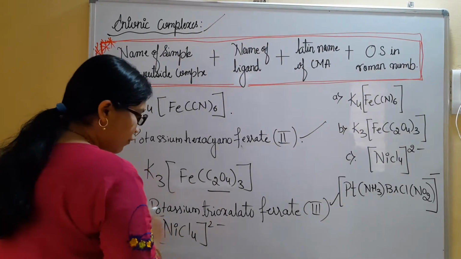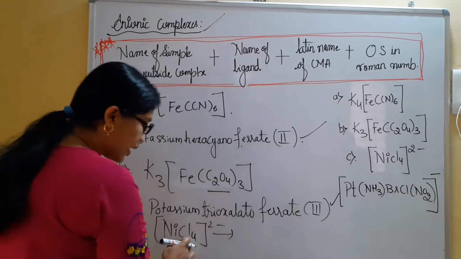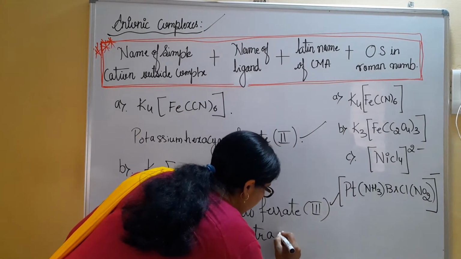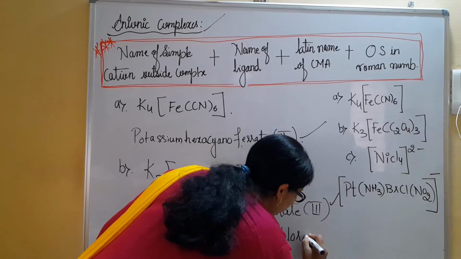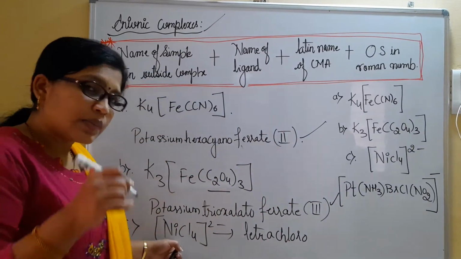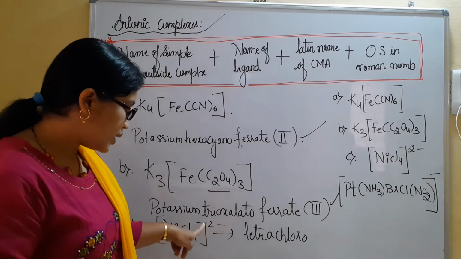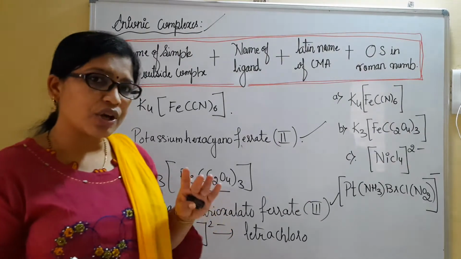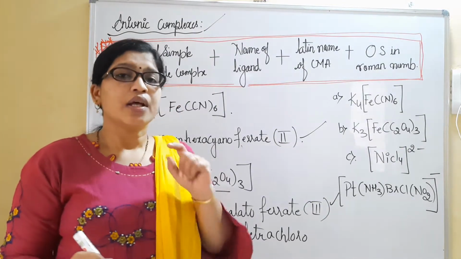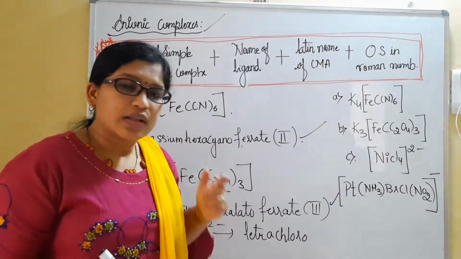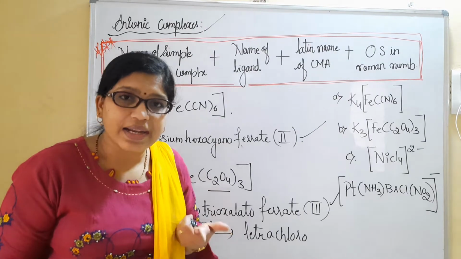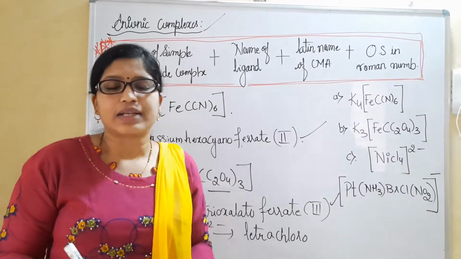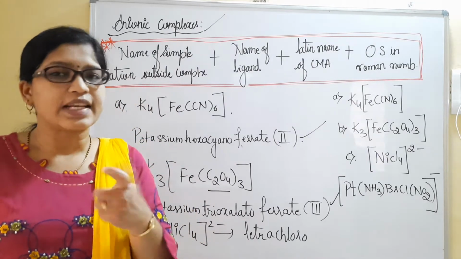Now Cl4, how to name this one? How many are there? 4 are there. Tetrachloro. Now I have nickel present in an anionic complex. You can see the 2 minus here, so definitely it is an anionic complex. Whenever anionic complexes come up, we end the central metal atom name with ate, using the Latin name where needed: nickelate, ferrate, cobaltate, we put the ate suffix.